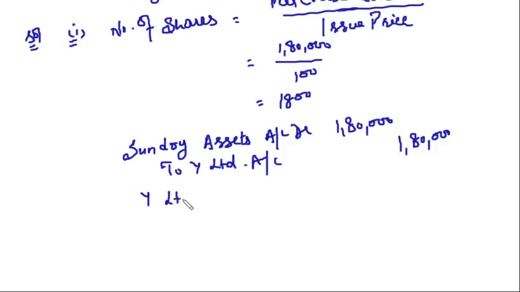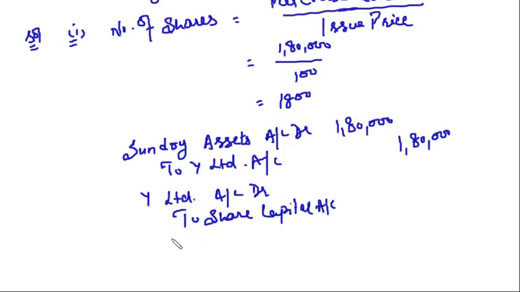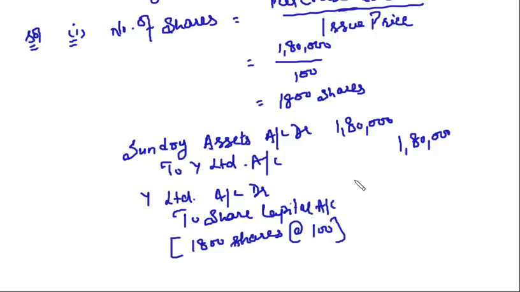Now my issue of shares is at par. I will issue shares to the vendor: Y Limited account debit to share capital. How many shares am I going to issue? 1800 shares at the rate of rupees 100, so 1,80,000.